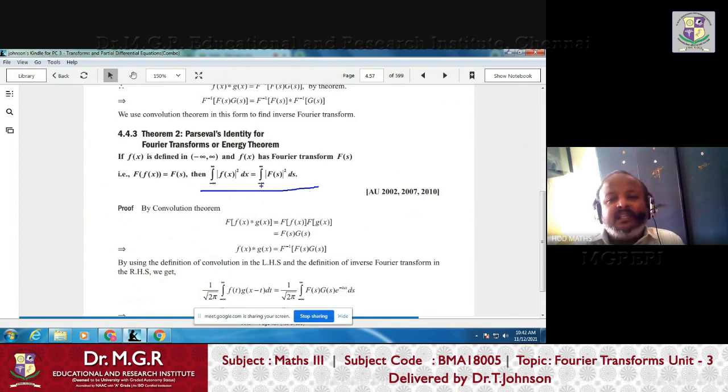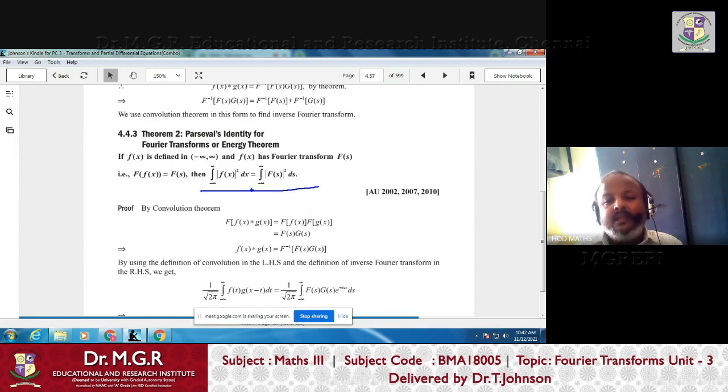relation, right? In some books they put 1 by 2 pi here. In the Fourier transform definition they are not putting any constant, but when they apply the inverse Fourier transform definition they put 1 by 2 pi. In that case, here also 1 by 2 pi will come, but in this book it is not there.